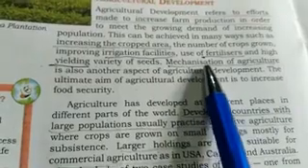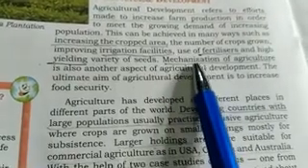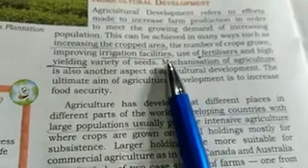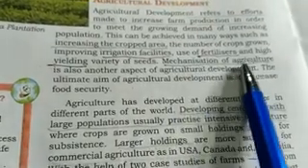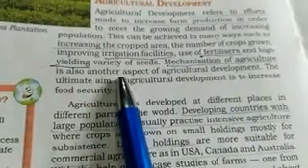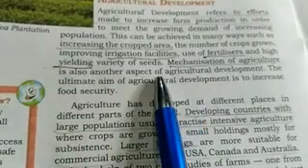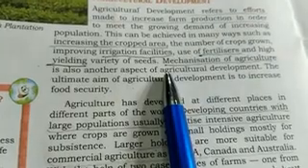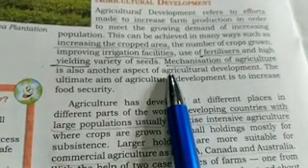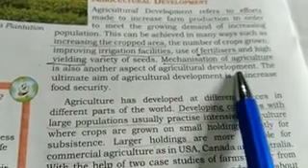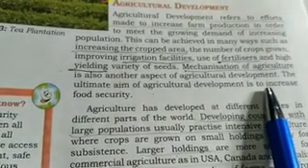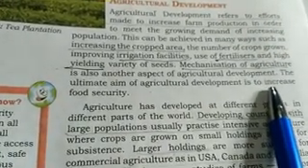By mechanization means doing work by machine. By using machines in the agriculture field, it will also increase the work. Instead of laborers, if the work is done by the machine, it will finish the work in less time and it will cover more area also. So it is good to use machines in the agricultural field.